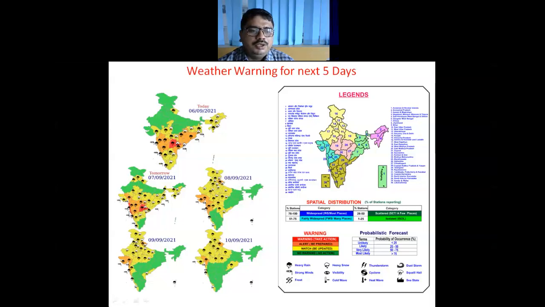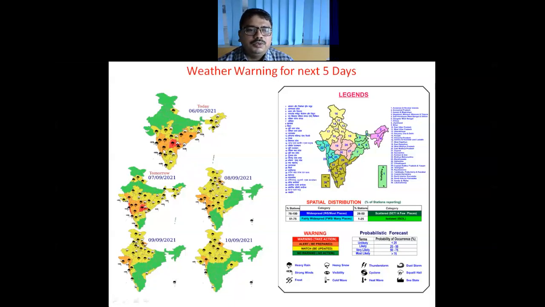This will further increase up to South Gujarat. So on 7th there is a fishermen warning for South Gujarat coast and Maharashtra coast and Goa coast and Kerala coast. And on 8th, fishermen warning is issued for South Gujarat and Maharashtra coast, and on 9th fishermen warning will continue for South Gujarat and Maharashtra coast, on 10th as well. So these are the fishermen warnings.